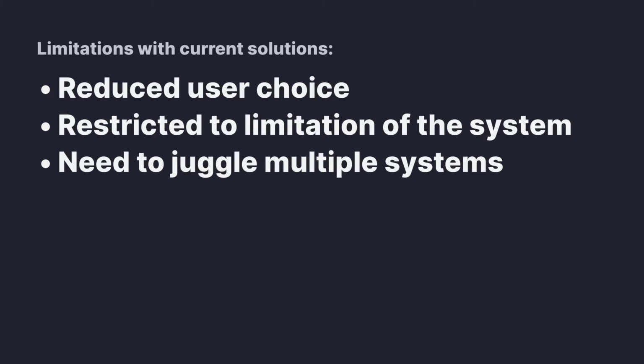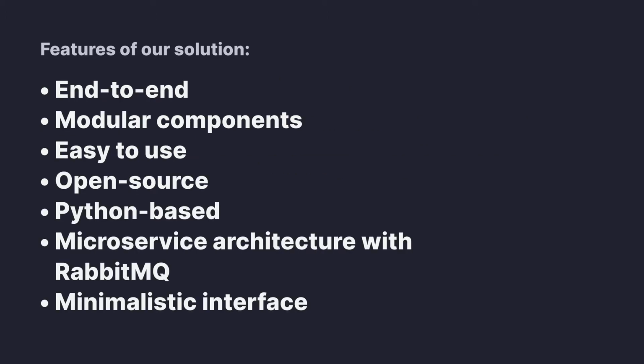However, all proposed solutions appear to operate independently from other services, which leads to reduced user choice, being restricted to the limitations of the given system, and the inherent requirement to juggle multiple systems. With this in mind, we propose an end-to-end modular natural language processing pipeline to aid in the creation of conversational agents for those visually impaired.